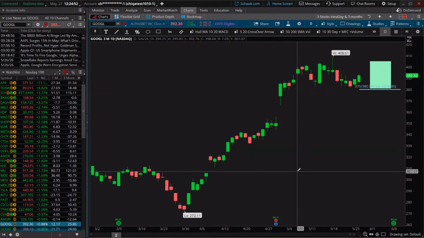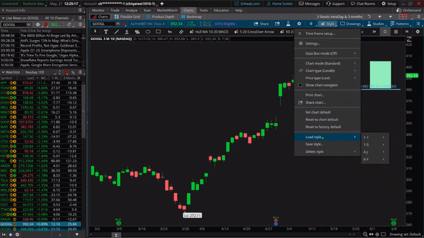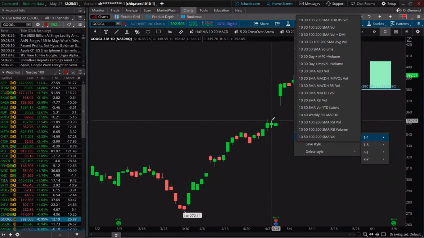This question came up last time, and I'm hoping that we covered it, but I'm going to tell you one more time. Somebody asked, how do I make all my charts the same? That's by using these styles. If I come to my styles and say load style, I've got a lot of studies set up, but I saved them under styles so that it'll do a black background, and so that it'll do my candles just like this.